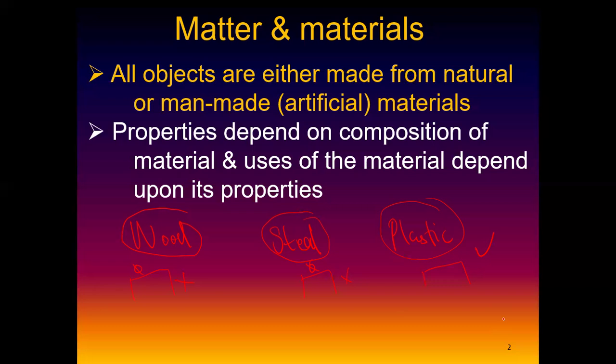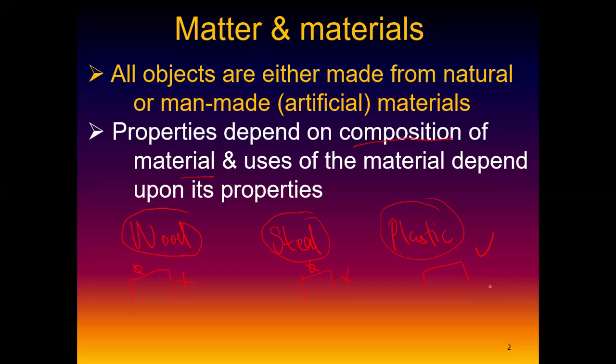So that's why here I wanted to bring this alive to you so that you can understand when we talk about the properties, what are we actually talking about? We say the properties depend on the composition of material. So plastic has its composition. It has its own atoms, its own elements compared to steel, compared to wood. Even wood has its own elements, its own atoms compared to steel.